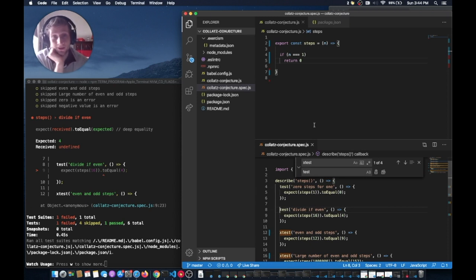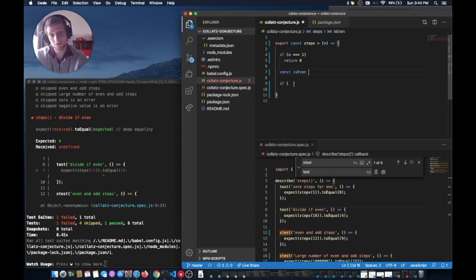So we need to divide if it's even. So to check if even, I'm going to say n modulo 2 equals 0. And I could even make this a variable just to make it a little more readable.